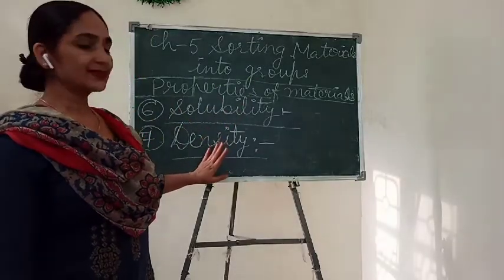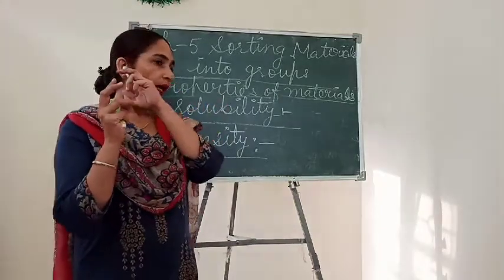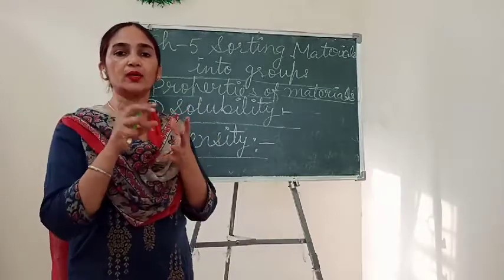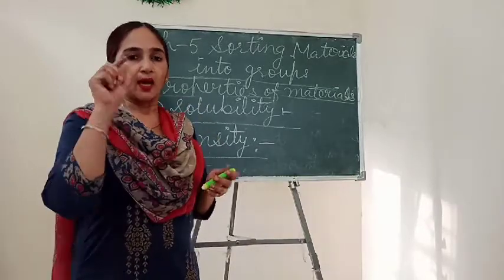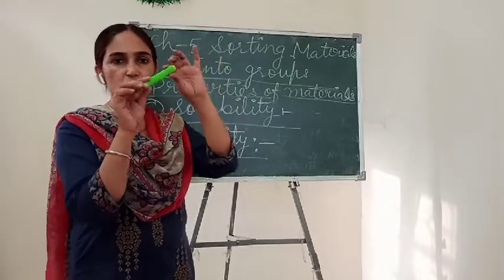So children, what is density? First you should know that density means mass per unit volume. You know that this is a chalk holder.